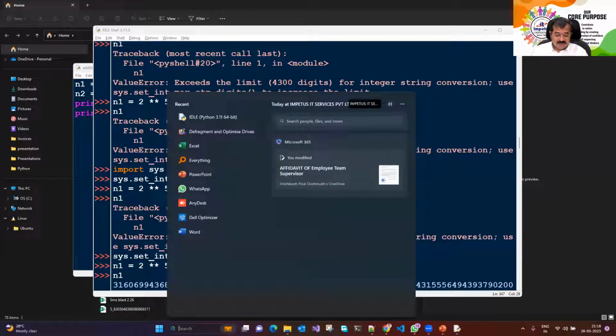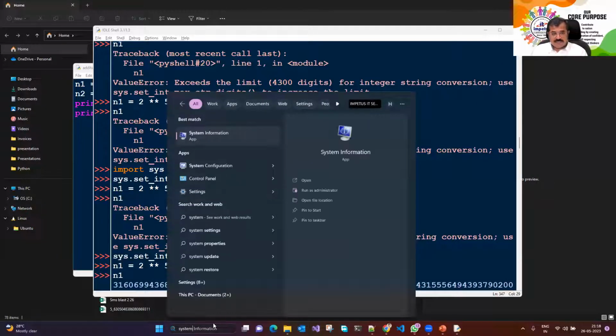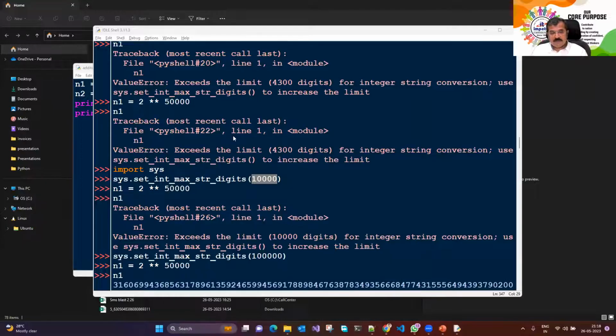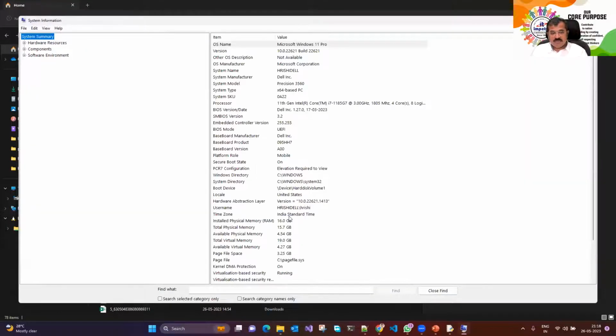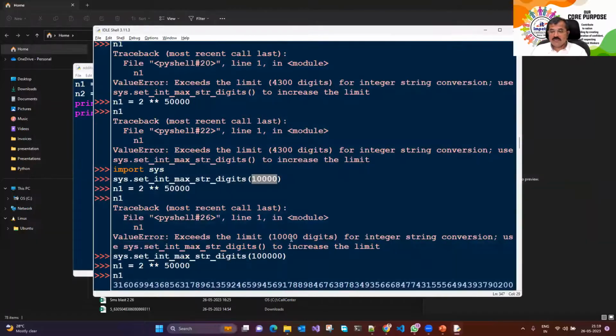So if I go to system, we can check how much RAM I have. 16 GB RAM. So I have enough physical memory available for me to work with, so I could display it. If you have less RAM, probably when you carry out these operations and generate a number, if you do not have sufficient RAM, in that case it will fail. But otherwise it has to work correctly.